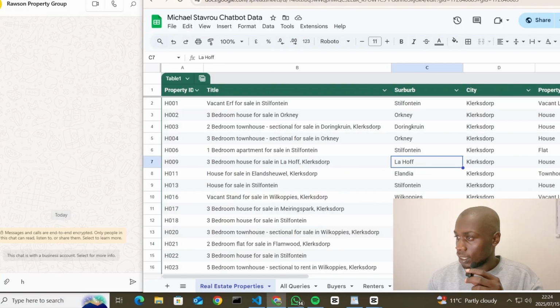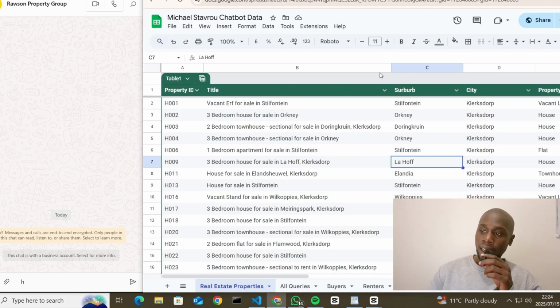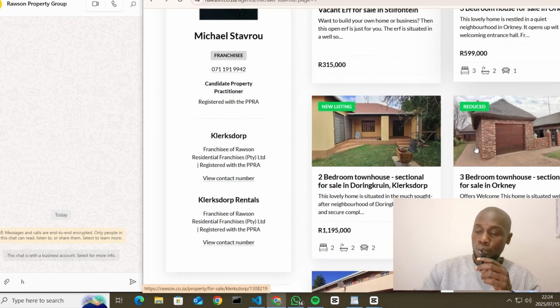So these are his listings, about 20 pages, so there are many houses to cover. For the purpose of this demo, I've extracted the first page listings, and they are all here in this Google Sheet. The AI is going to read from the Google Sheet.